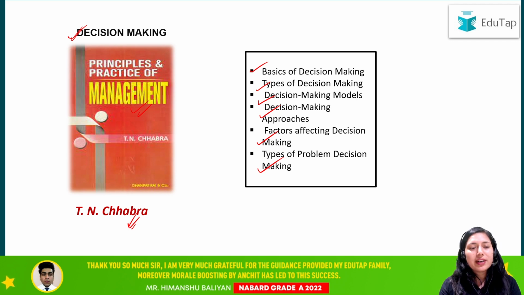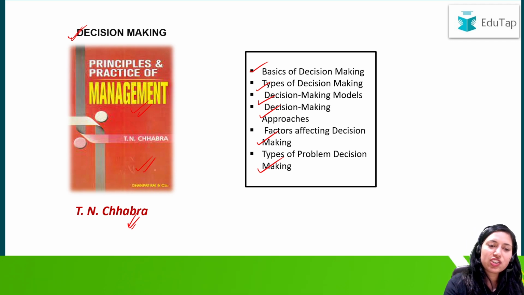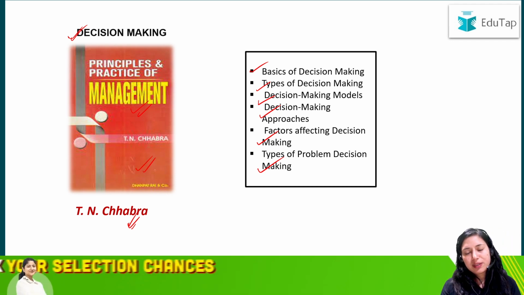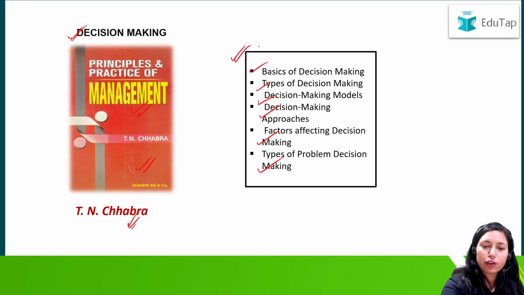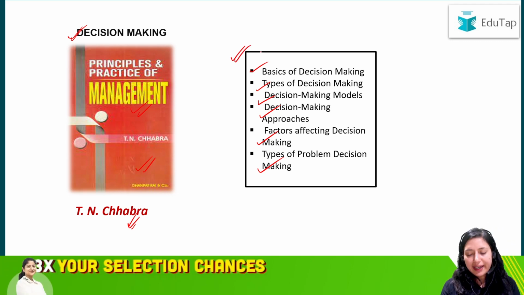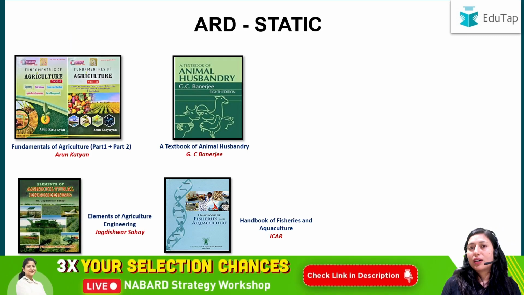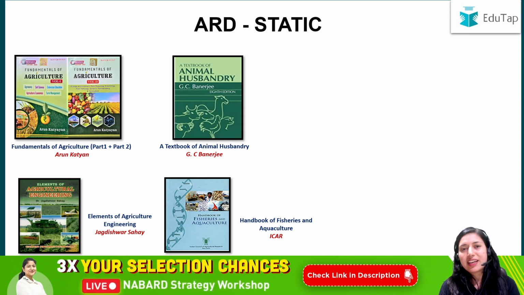Clear? So for decision making, this is the book by T.N. Chhabra, Principle and Practice of Management, and these are the important topics that you can prepare. Right? Now let's move on to the very important aspect. We are now moving on to the merit section, and in the merit section, ARD and ESI are very important.